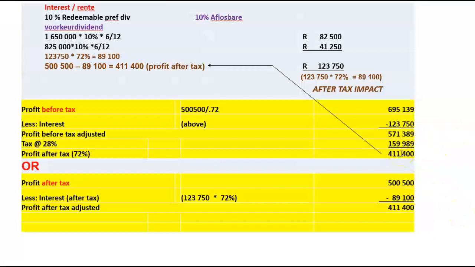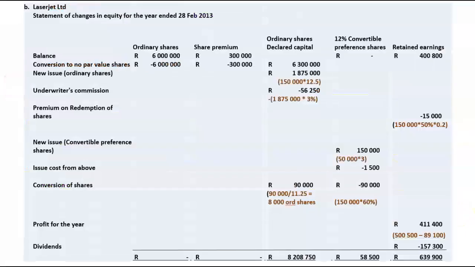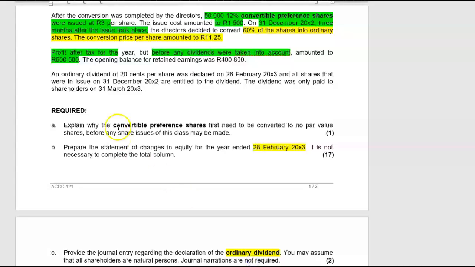So profit after tax 411,400, and in my statement of changes in equity under retained earnings, profit for the year 411,400. Great. Now we have to determine what our dividends are. An ordinary dividend of 20 cents per share was declared at year end. So what is this? Interim or final? This is final because it's year end. And all shares that were in issue on 31 December 22, where are we now? 28 February, are entitled to the dividend. The dividend was only paid to the shareholders on 31 March.